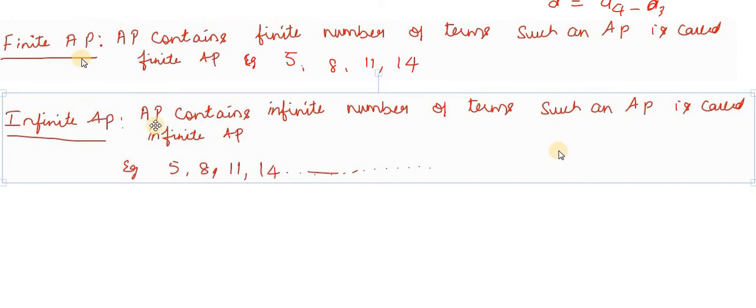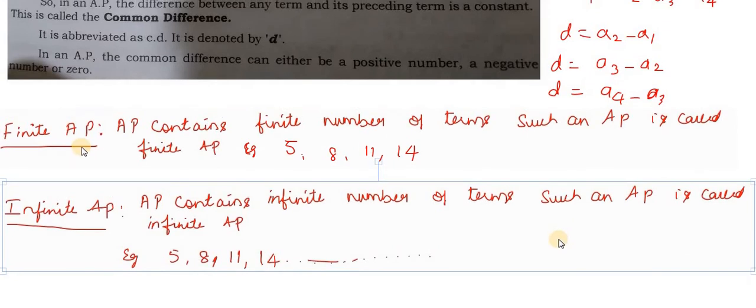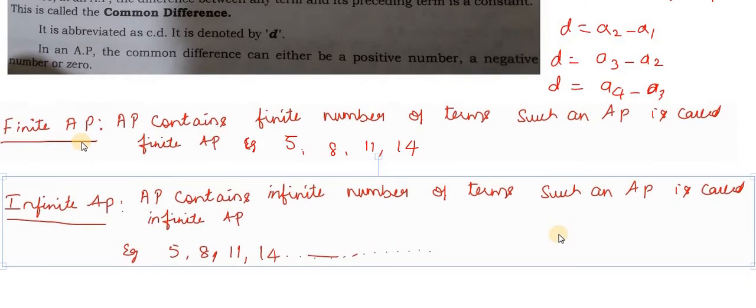Now we do one thing. I'll assign you some homework. List a few examples of arithmetic progression, that is AP, and also find the common difference for them by yourself.